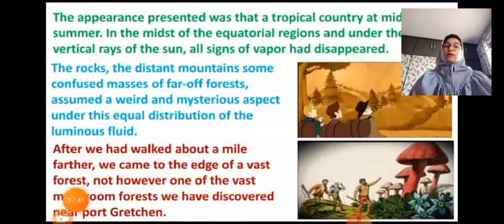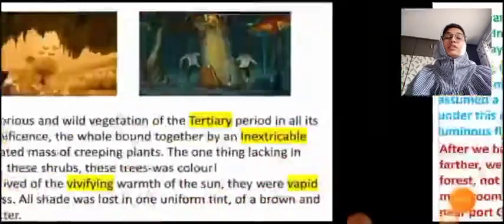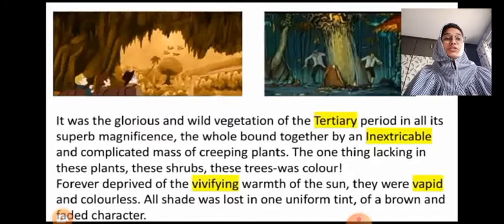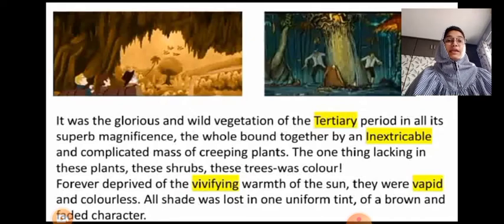After we had walked about a mile farther, we came to the edge of a vast forest, not, however, one of the vast mushroom forests we had discovered near Port Gretchen. So that region was the glorious and wild vegetation of the tertiary period in all its superb magnificence, the whole bound together by an inextricable and complicated mass of creeping plants.